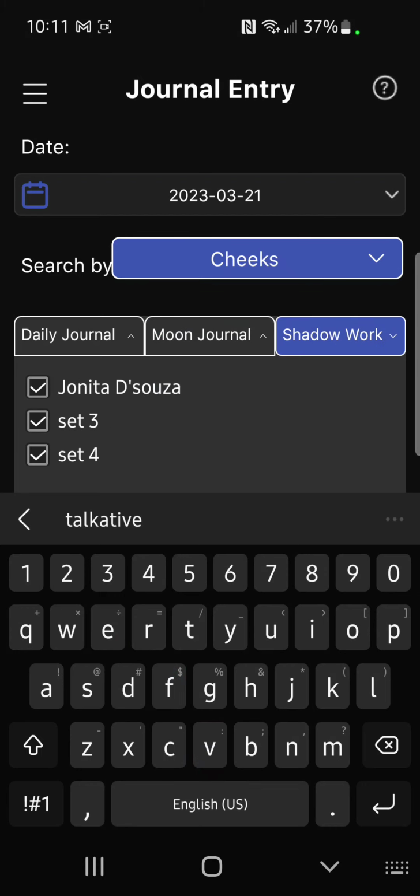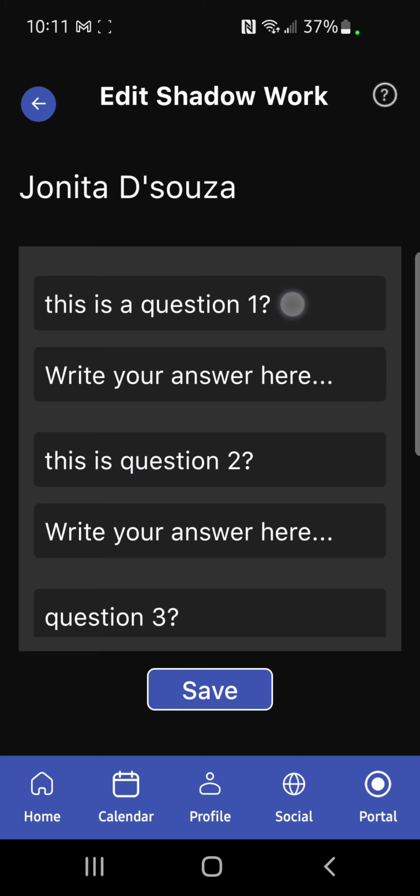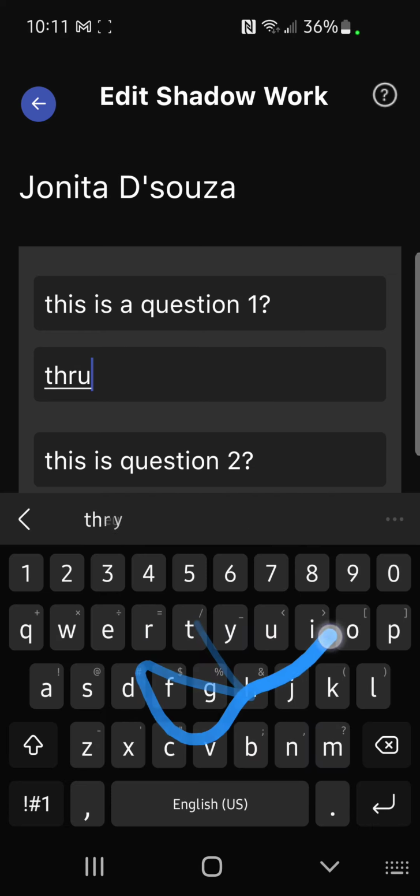And here we have a special shadow work journal. You can choose from a set of shadow work prompts, and it will give you a special question. This set is created with one of my beloved teachers, Dsouza, Exploring Femininity. So myself and a few other teachers will have shadow work prompts for you to answer in here. And then you just go in and write your answer.